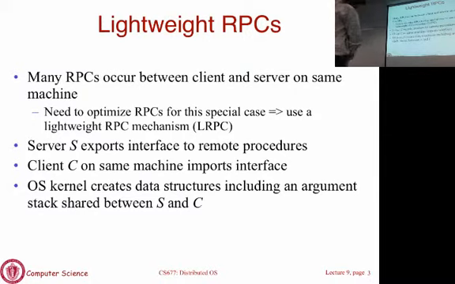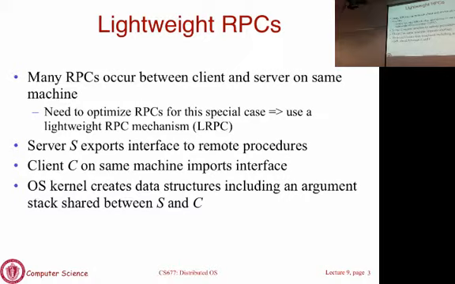You know what regular RPCs do when a client makes a procedure call request to the server. You construct a message, you send it over a network, it goes through protocol processing and it arrives at the other end. If the server is on the same machine, what could you do to reduce some overheads? Yes. Okay, you could use UDP, which will reduce the overhead of setting up connections. That would reduce the overhead. That's one way.